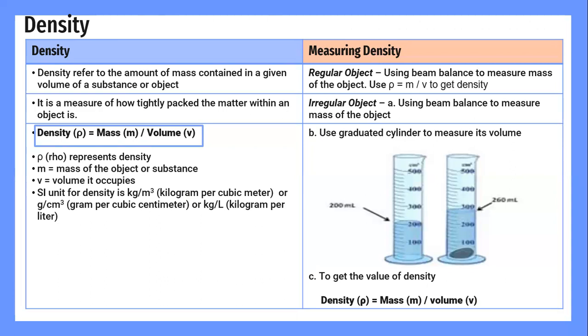So the calculation to get the value of density is also the same, where we have density in the form of rho equals mass divided by volume. And the SI unit for density is kilogram per cubic meter, or gram per cubic centimeter, or kilogram per liter.